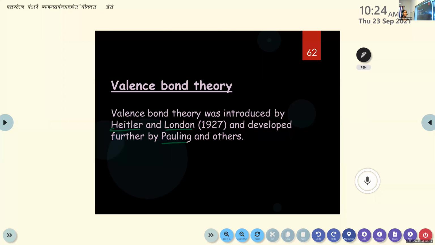Okay, do you remember the names of scientists who introduced this VSEPR theory, children? Malavika, do you remember? Sidgwick and Gillespie. Sidgwick and Powell, then later Sidgwick and Nyholm and Gillespie. Okay. So this VB theory, valence bond theory, was introduced by Heitler and London and developed further by Pauling and other scientists. That is VB theory, valence bond theory.